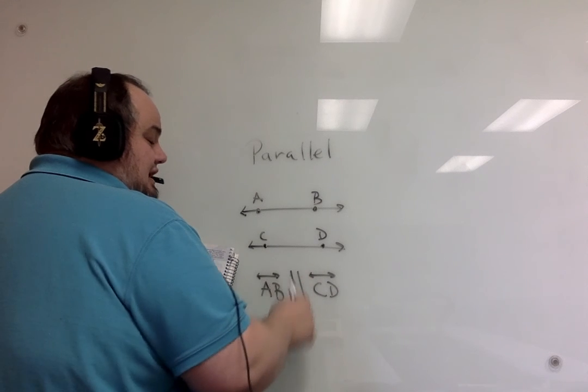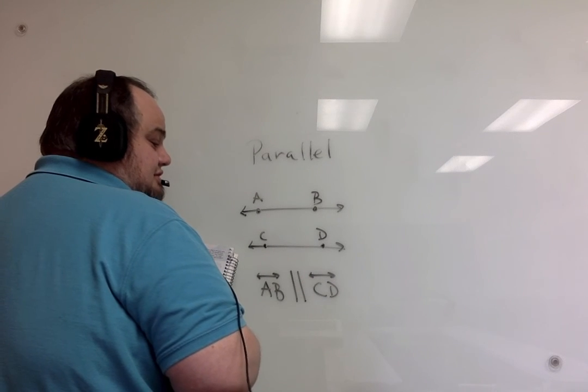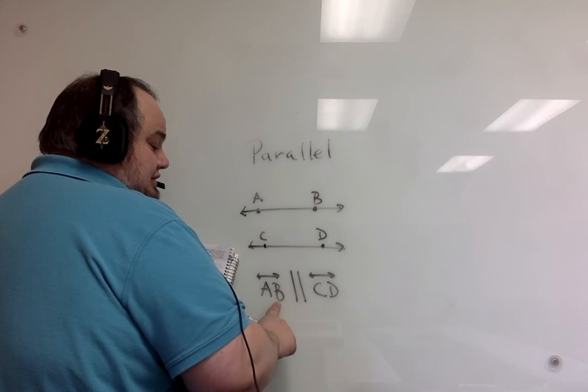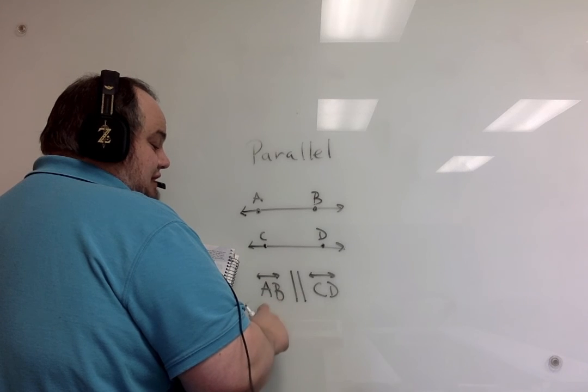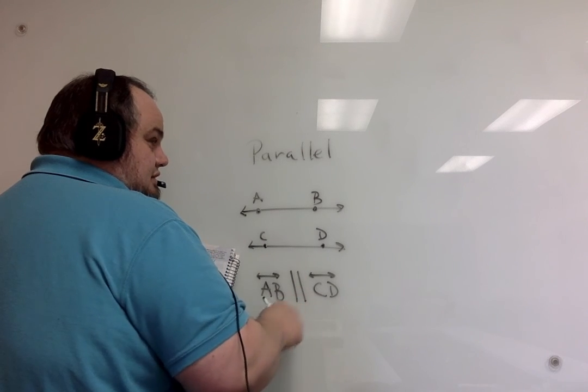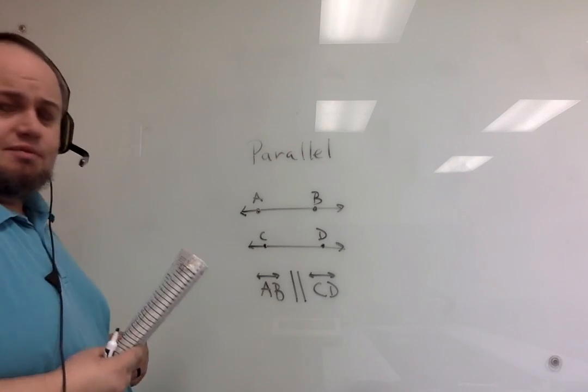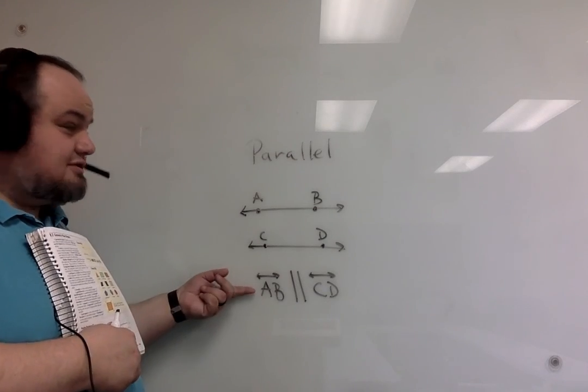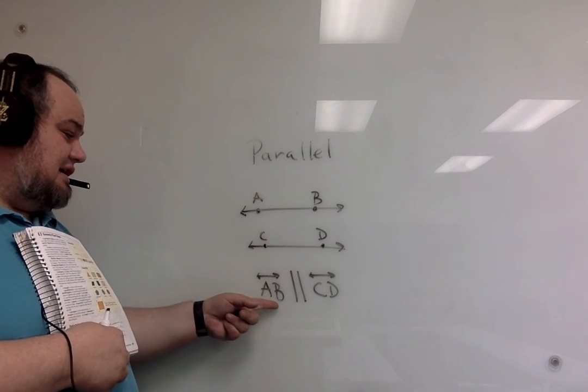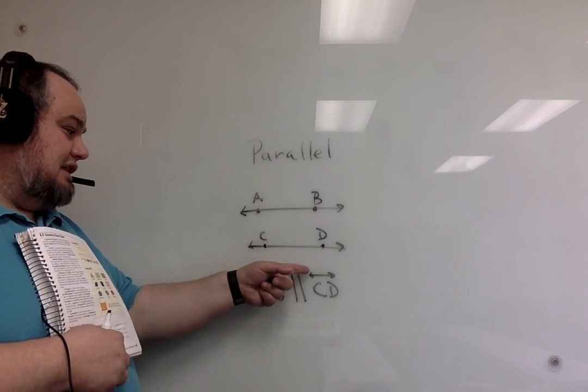The symbol for parallel is two vertical bars. They're bigger than the letter. You can see here are the capital letters A and B, and it's just two vertical bars that look like that. So that's the symbol for parallel. You would read this as a whole sentence: line AB is parallel to line CD.